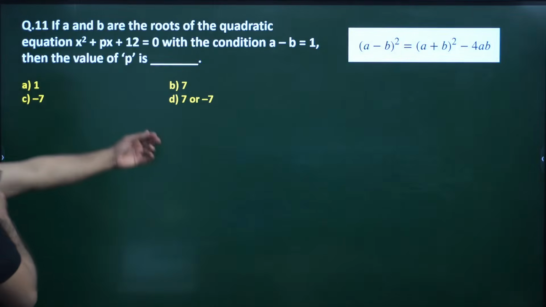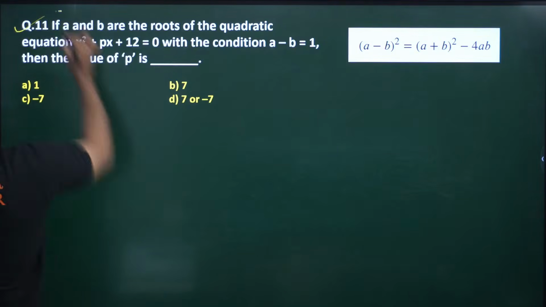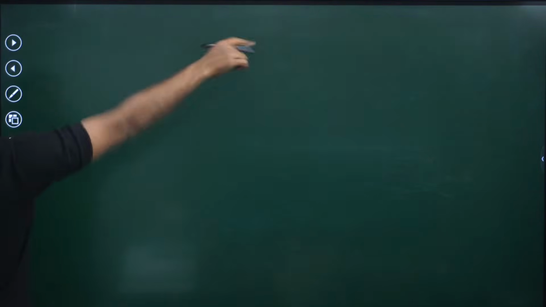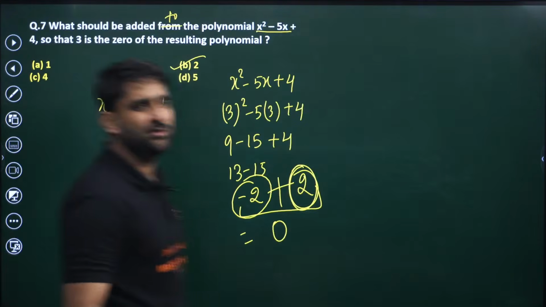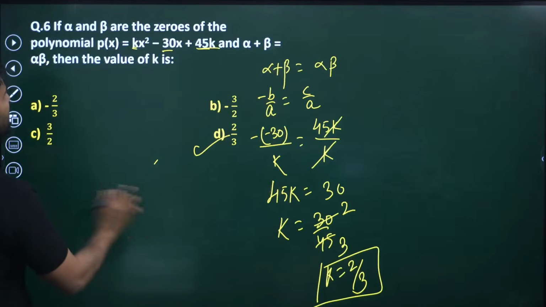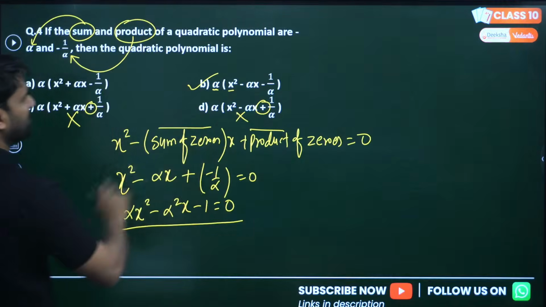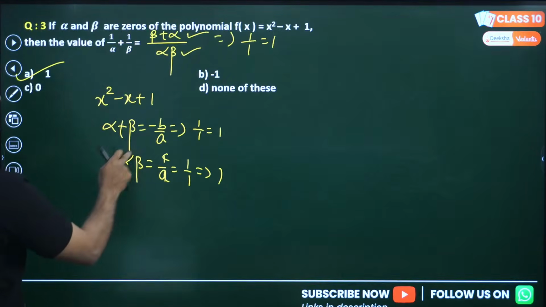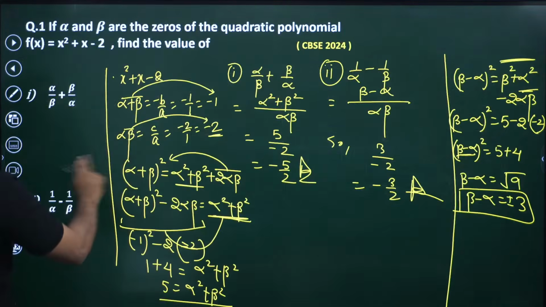Moving to the next question, question number 11. This question we have already discussed, so the same question is repeated. This is the answer, using that identity. So this is all about polynomials. Polynomial is a very easy topic, and these questions are repeated again and again: alpha square plus beta square, 1 by alpha plus 1 by beta. Look, we have discussed everything, my dear.